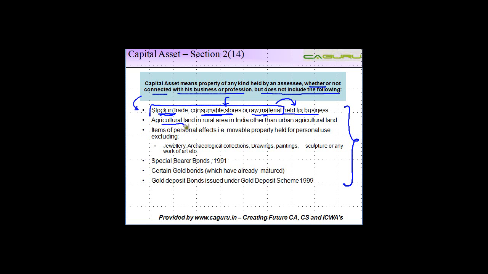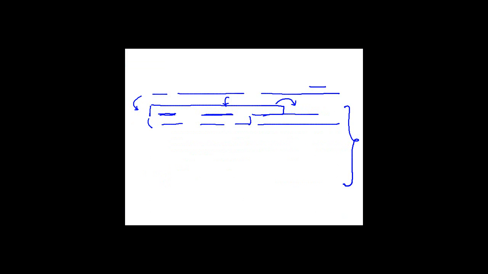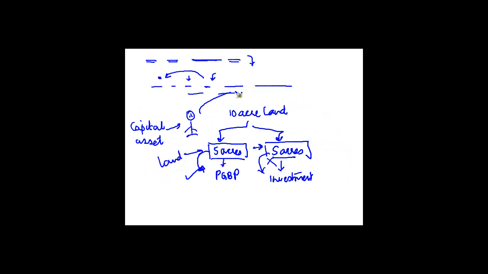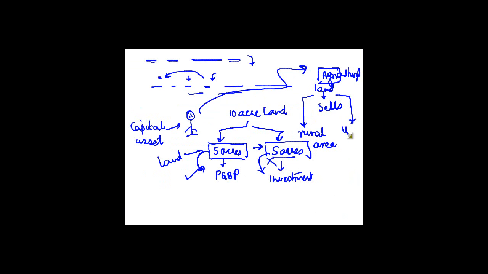Second is agricultural land in rural area in India other than urban agricultural land. What does this mean? This means if there is an agricultural land in a rural area in India which you are owning, let's say for example this person owns an agricultural land, and he sells it. This agricultural land could be situated in rural area or in urban area.